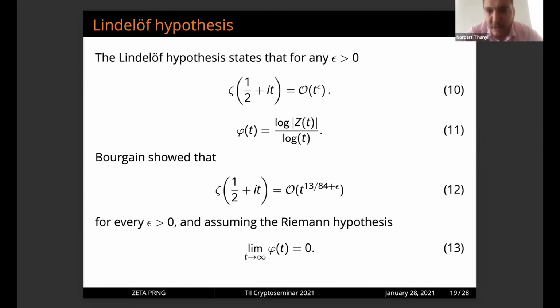Regarding the Lindelöf hypothesis, this is how the zeta function is growing. It suggests that if somebody can observe the output of the zeta function, for example 10,000, we know that it's not possible that 10 to the power of 2 or 10 to the power of 3 was the input, because the zeta function is increasing much slower. So if somebody observes that the output is 10,000, we should be at approximately a height of 10 to the power of 30. So in this case, the best scenario is to drop the integer part of the function,